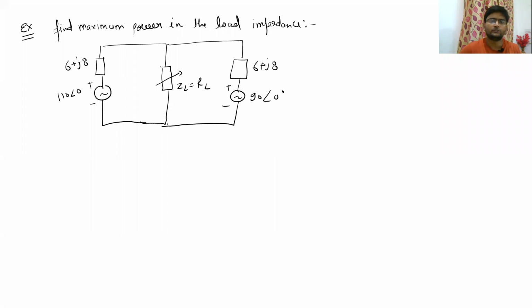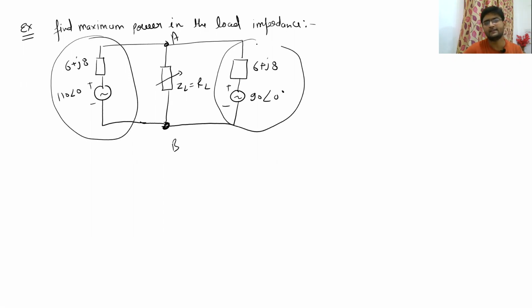Now coming back to the question, since we have a load between these terminals A and B, first we have to calculate the Thevenin equivalent of this circuit, which is the parallel combination of this and this, so that it would become easier for us to calculate the value of RL and then the maximum power in the load. So our modified circuit will be like this. These two things, you can see, are in parallel. So 6 plus J8 and this thing are in parallel. Let me write it that way.